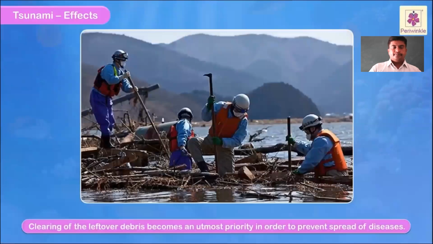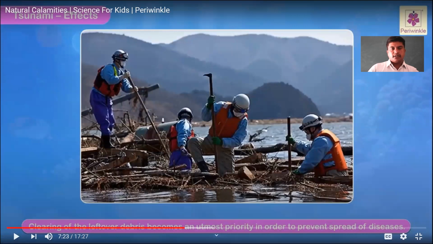Clearing of leftover debris becomes an utmost priority in order to prevent the spread of diseases. Yes, this is one of the most important effects here. After a tsunami, that place has to be cleared. That must be the topmost priority to prevent epidemic diseases. If the debris is still there, it will be directly connected to epidemic diseases.